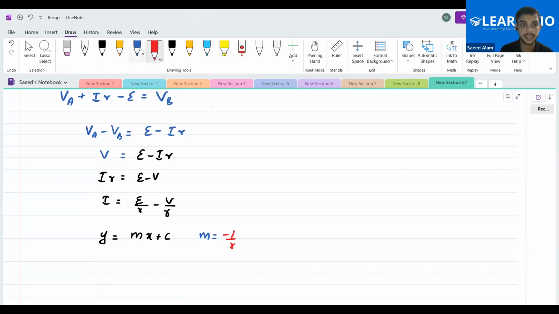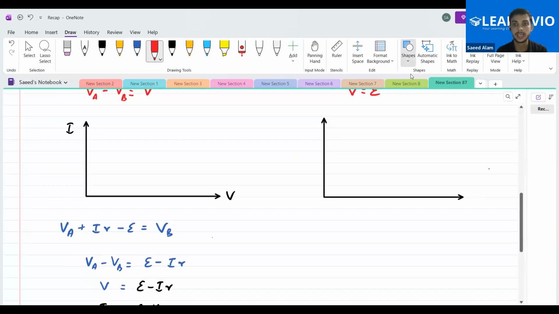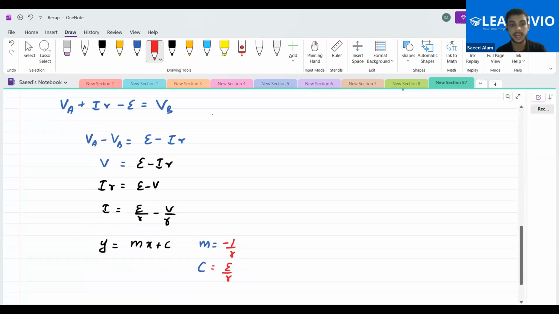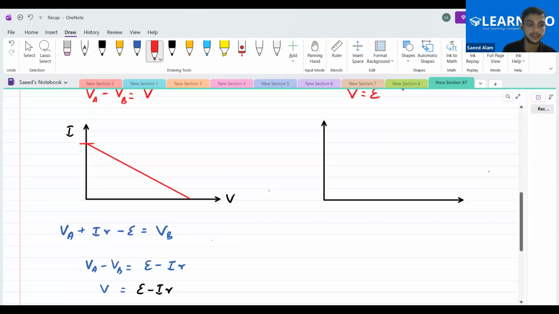And what is the y-intercept, that is c? That is E by R. Okay, so if we draw the curve, we'll get a curve somewhat like this. What will this y-intercept be? The value of the y-intercept will be positive, because E is positive and internal resistance is positive. So this is E by R.